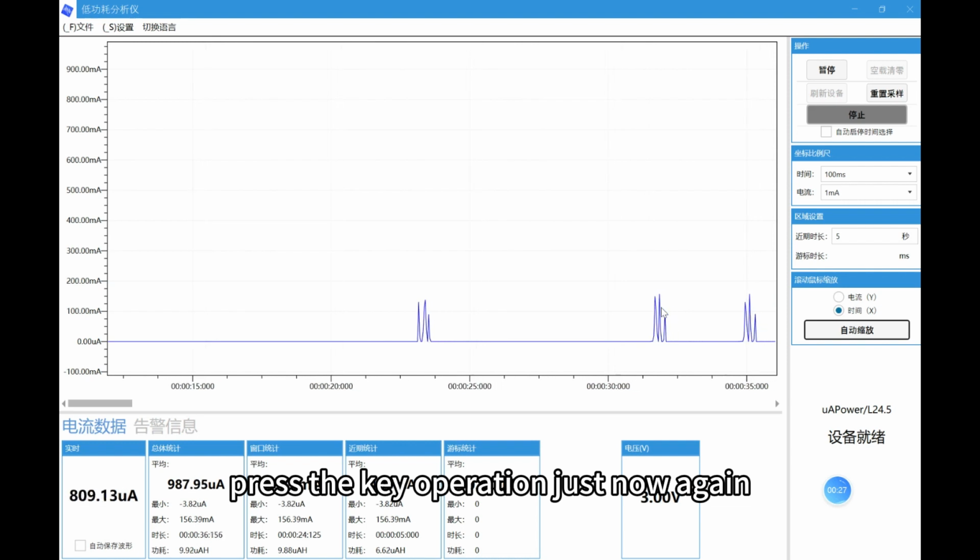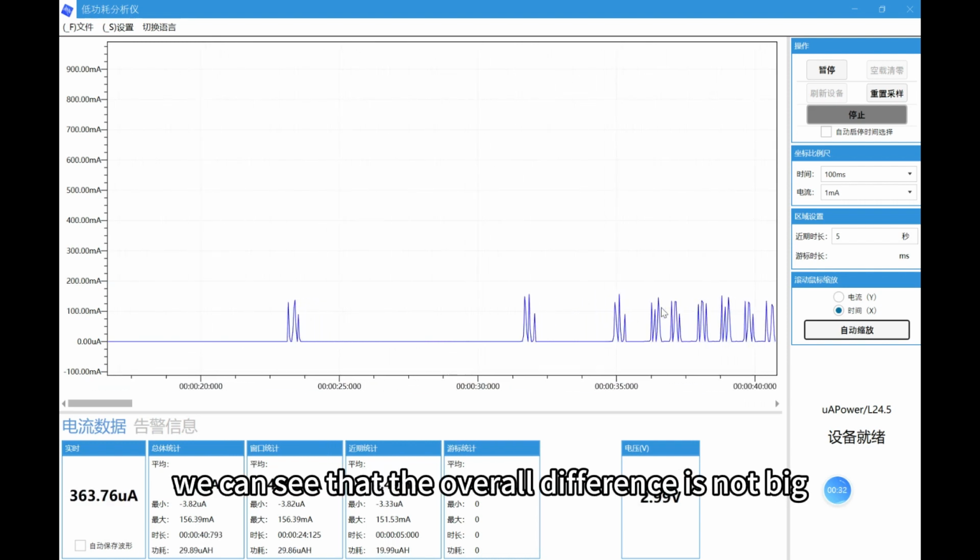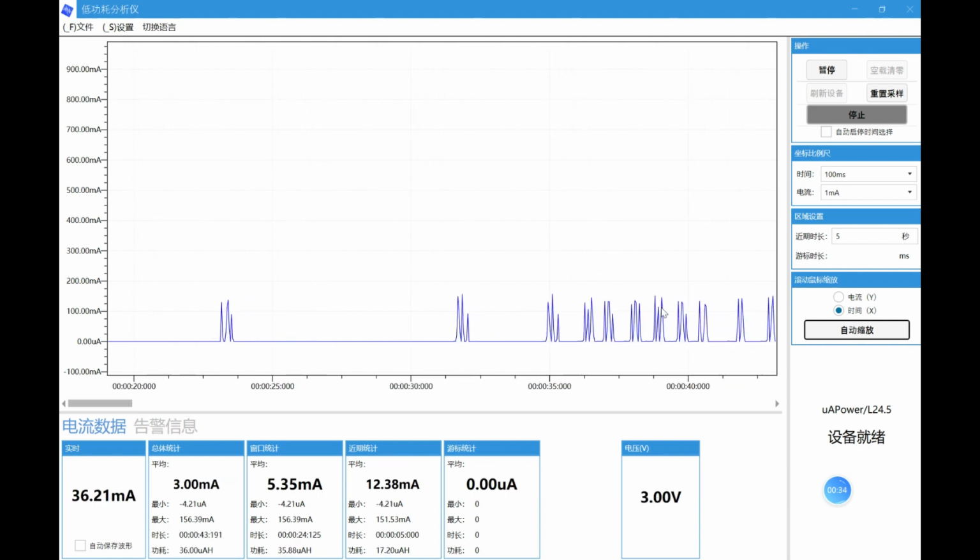Press the key operation just now again, and let's see if the waveform difference is big. We can see that the overall difference is not big.